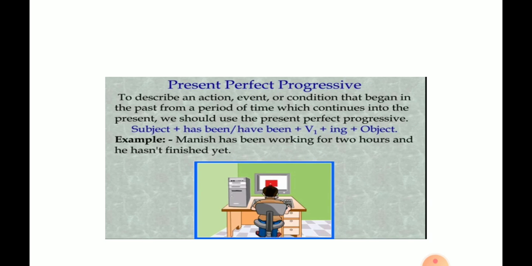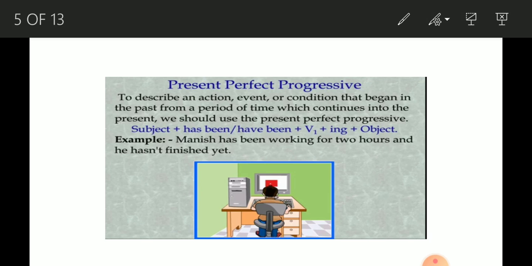The last phase of present tense is present perfect progressive tense. Present perfect progressive tense is also called present continuous tense. So present perfect continuous tense is used to describe an action that began in the past and is still continuing, or to express an action already completed but whose effect is still continuing.